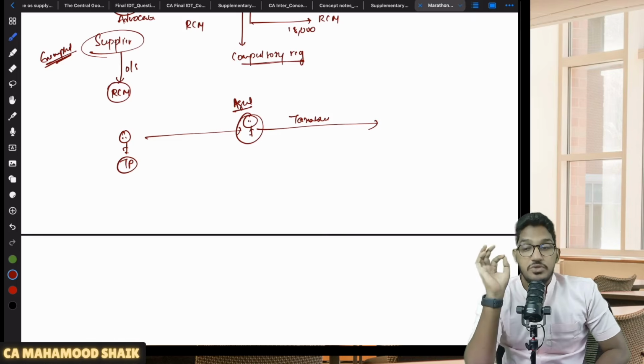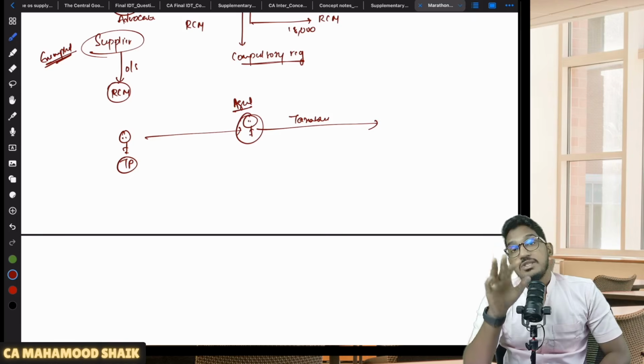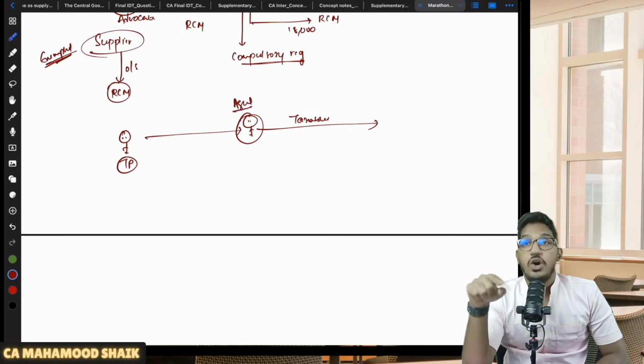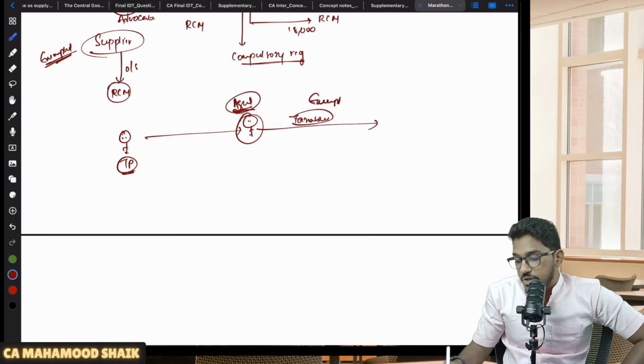But which kind of agents? You must be an agent who is making a taxable supply, and your principal must be a taxable person. If you are an agent making taxable supply on behalf of the principal who is a taxable person, then only those agents are liable for compulsory registration. Which means, for example, you are an agent, your principal is a taxable person, but you are making an exempt supply. Will you be liable for compulsory registration?